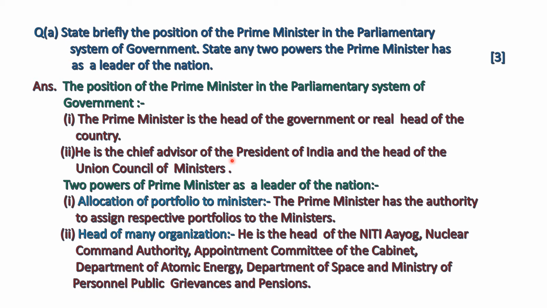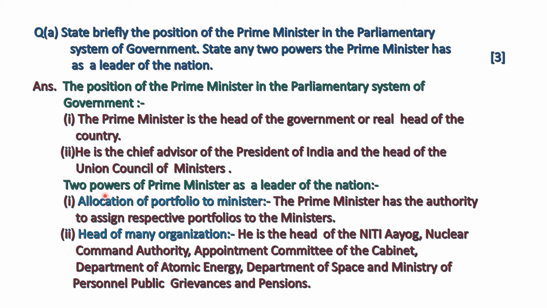But the President of India has to take the advice of the Prime Minister of India and the Union Council of Ministers. It is mandatory for the President of India to take advice of the Prime Minister of India and the Union Council of Ministers. So, the Prime Minister of India is the chief advisor of the President of India and the head of the Union Council of Ministers.